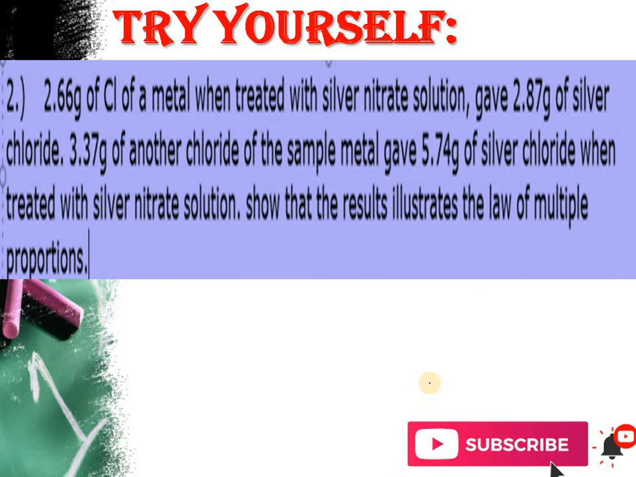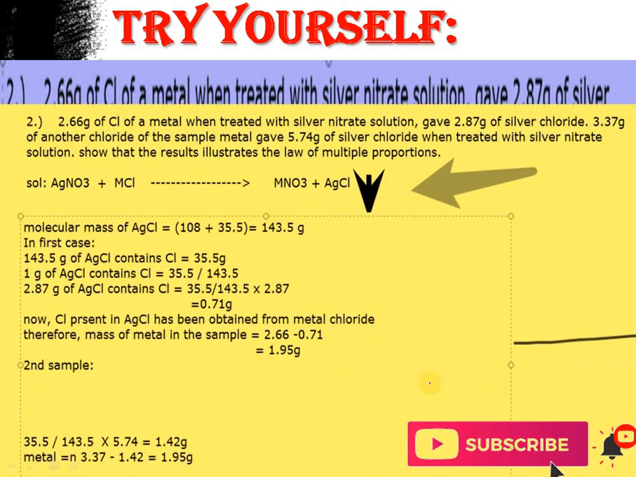This question I will give you as your work. So try to do this simple question. 2.66 gram of chloride of a metal when treated with silver nitrate solution gave 2.87 gram of silver chloride. 3.37 gram of another chloride of the same metal gave 5.74 gram of silver chloride when treated with silver nitrate solution. Show that this result illustrates the law of multiple proportion.